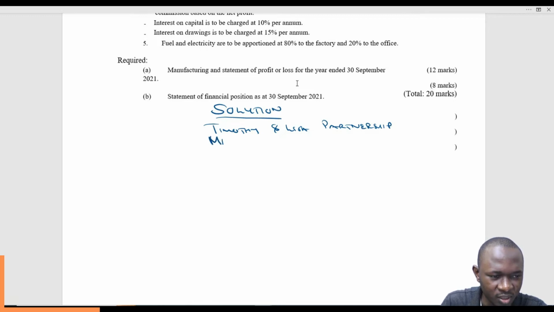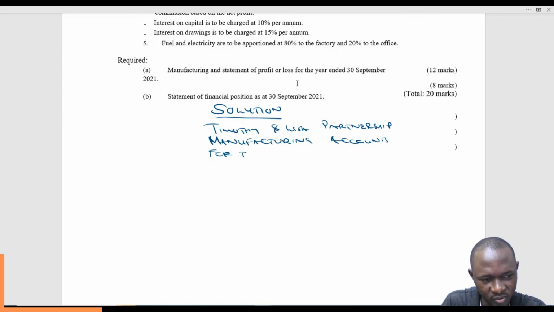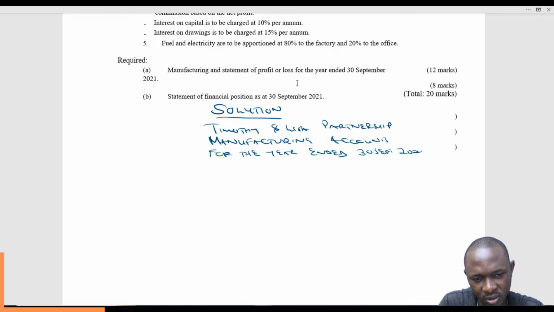Then you say manufacturing accounts, because that's what we are preparing. Manufacturing accounts for the year ended 30th September 2021.